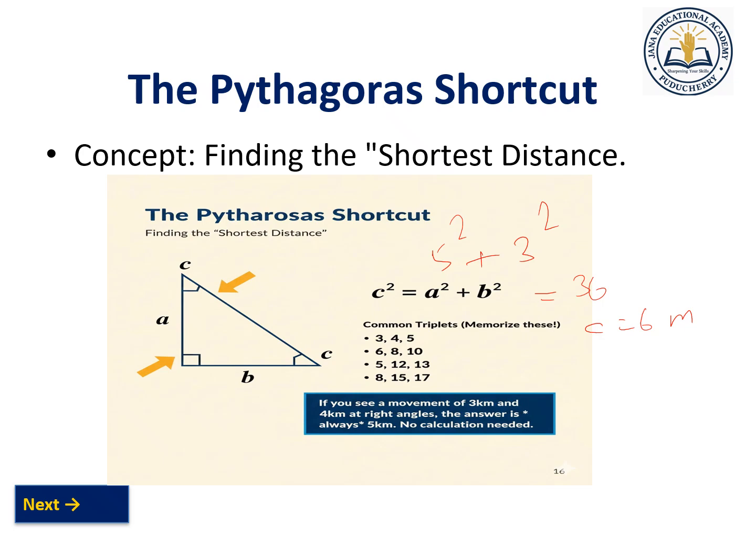You can remember this for ease. Wherever 3 and 4 will be there, 5 will be the C. Also 6 and 8. For example, 3 squared is nothing but 9, 4 squared is nothing but 16. If you take the square root, 16 plus 9 is nothing but 25, and the square root of 25 is nothing but 5. Similarly, 6 sixes are 36, 8 eights are 64. If you add these, it is nothing but 100. If you take the square root, it is nothing but 10. So by using the Pythagoras theorem, you can find out the shortest distance.